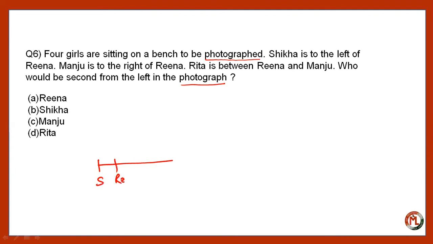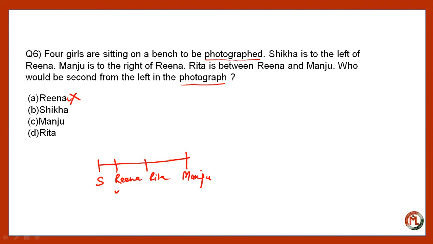Shikha, Reena, Rita, and Manju. And according to this arrangement, you will mark the answer as Reena, which is the wrong answer. Because the last line of the question says, who would be second from the left in the photograph? It means if you are looking at the photograph or you are taking the photograph, then who is the second from the left? It means from your left, second person from your left, right?